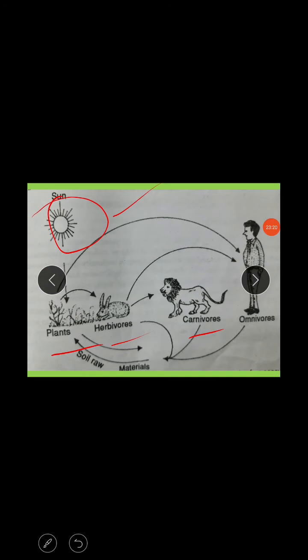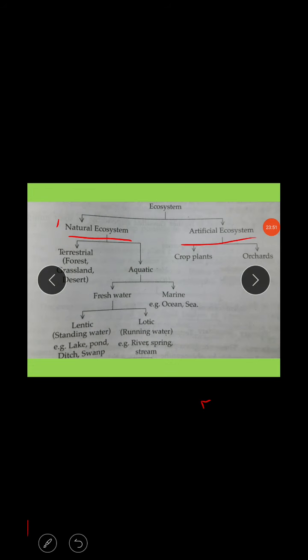Next, again I am explaining the ecosystem outline. This is the ecosystem which is depending completely on sunlight, and on plants, herbivorous, carnivorous and omnivorous, which are the different trophic levels depending on one level to another level. Energy flows from one level to another, like primary, secondary and tertiary. This is a common ecosystem, and the ecosystem was first discovered by a scientist.